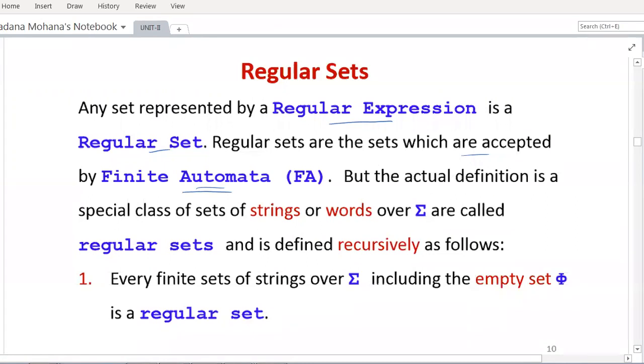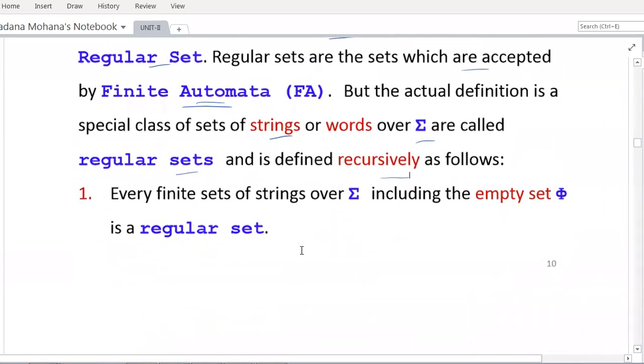But the actual definition is: a special class of sets of strings or words over sigma are called regular sets and is defined recursively as follows. Same as regular expression, for regular sets also we have a recursive definition. The first one is every finite set of strings over sigma, including the empty set phi, is a regular set. So every finite set of strings over the input alphabet sigma, including the empty set, is a regular set.